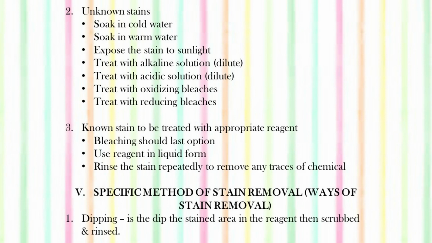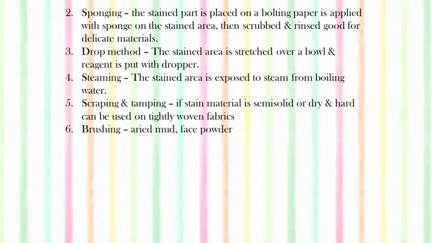Now, specific methods of stain removal means ways of stain removal. First of all, dipping is to dip the stain area. The area where the stain is, we dip only that particular area of the fabric in the reagent, and then after some time scrub it, and if the stain gets removed, we can rinse the fabric and get the fabric free of stains.